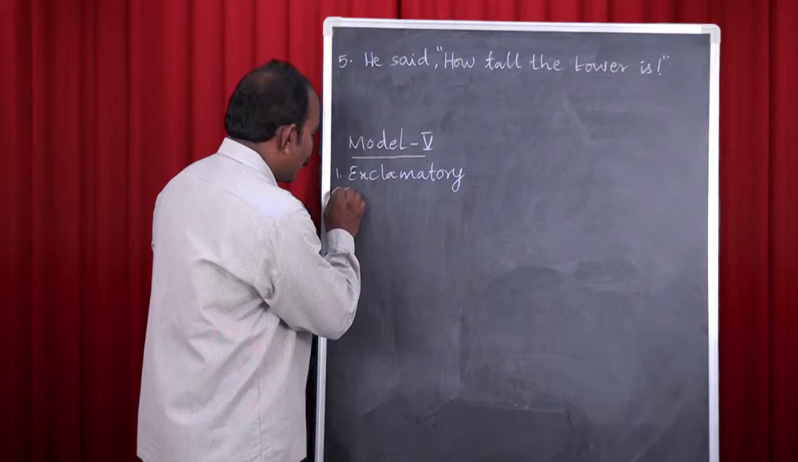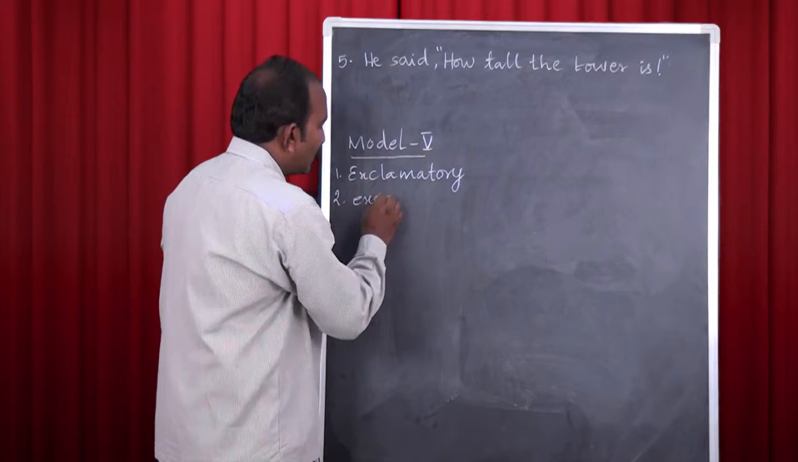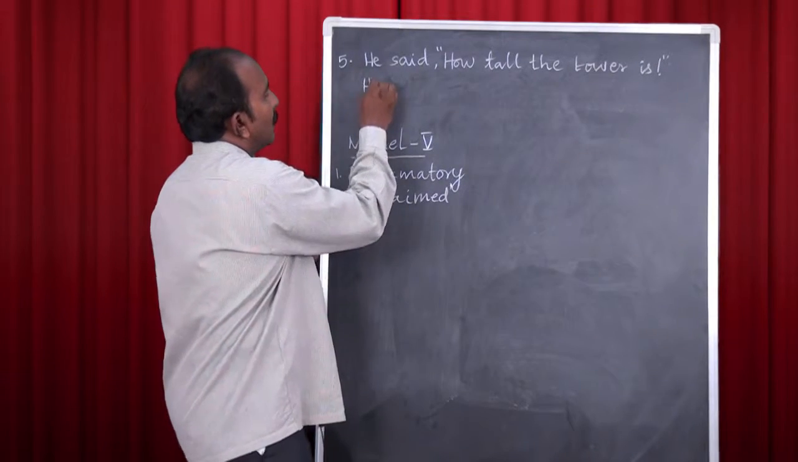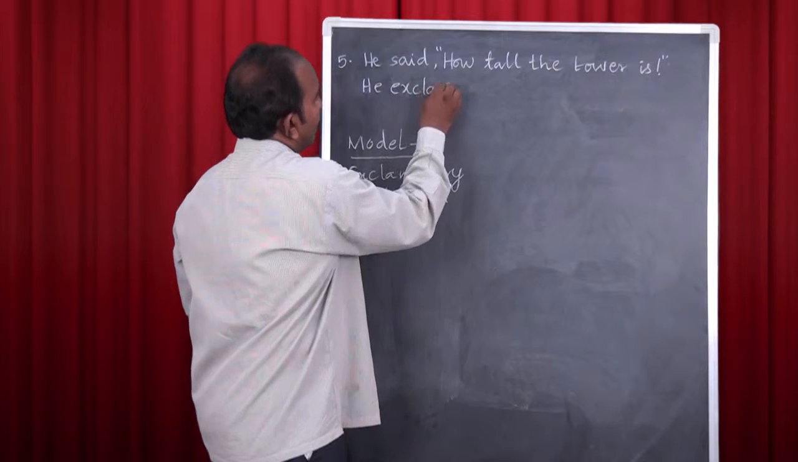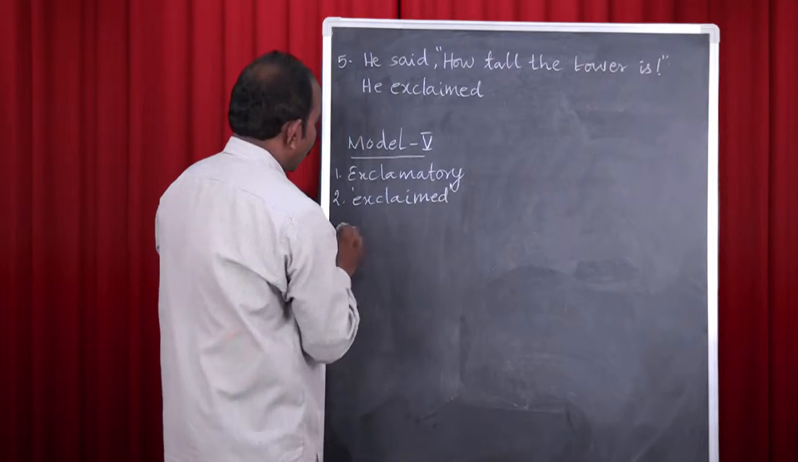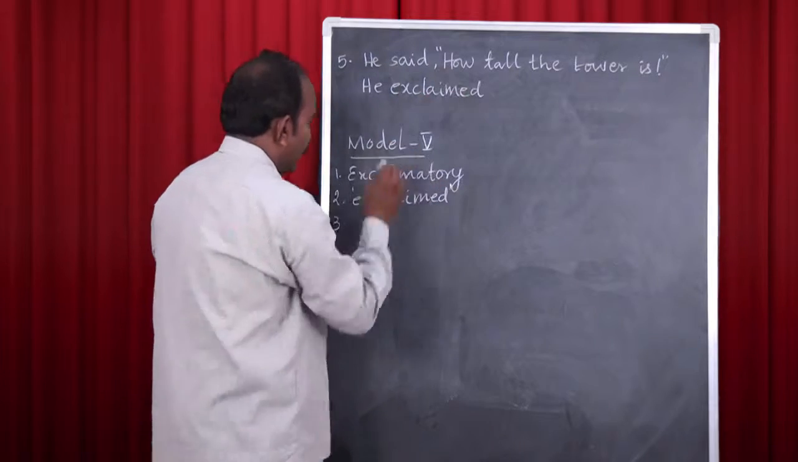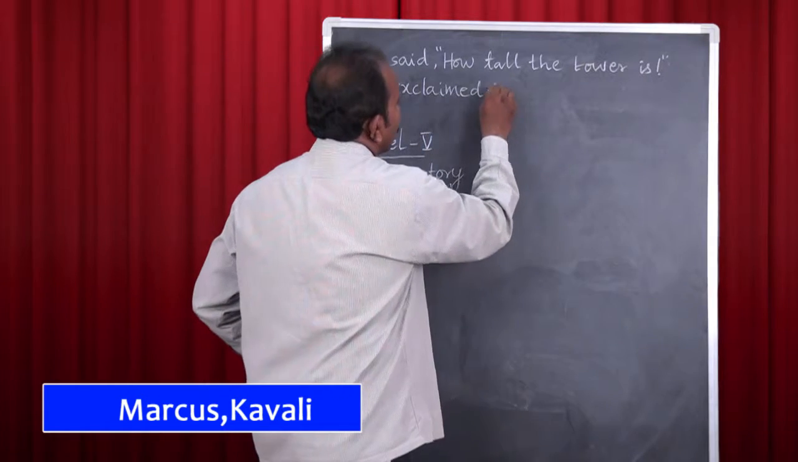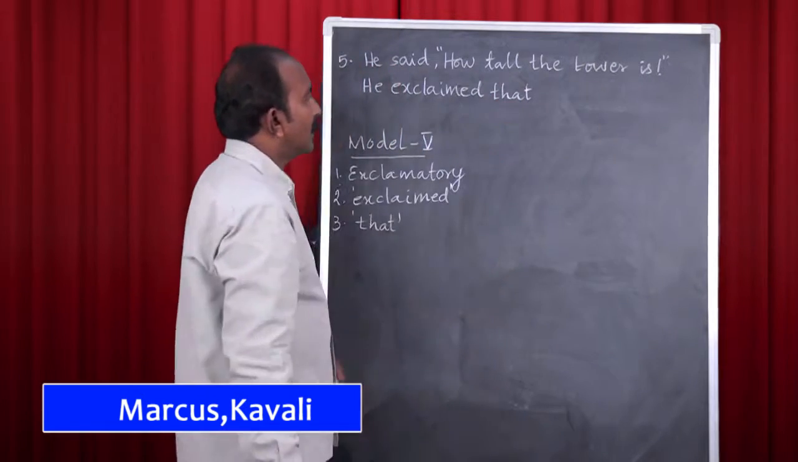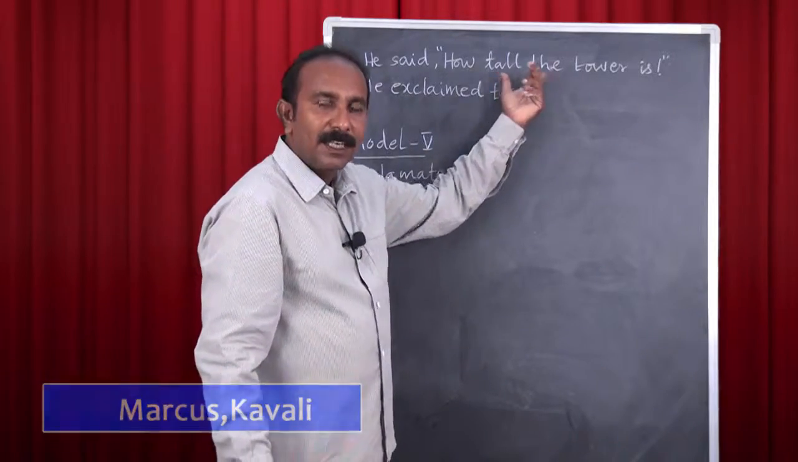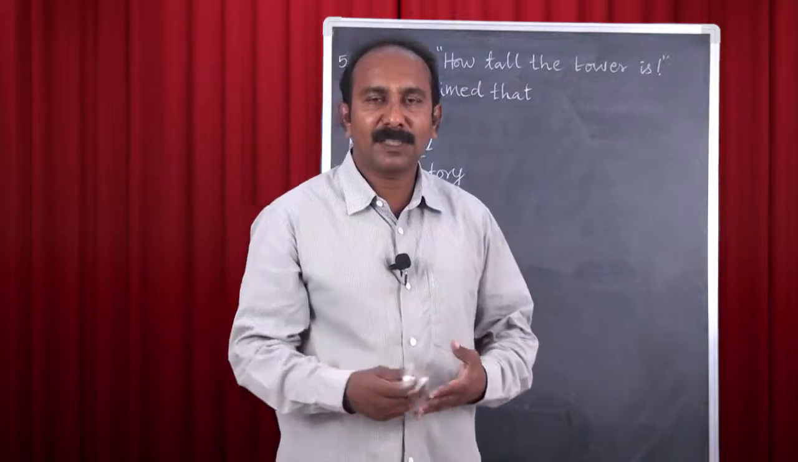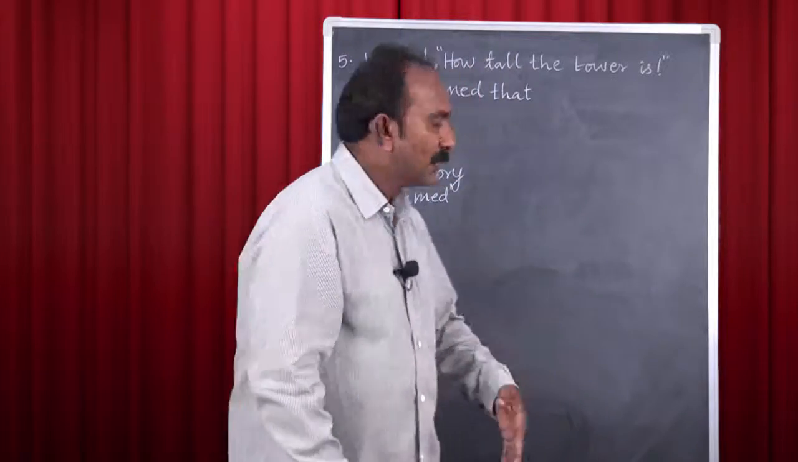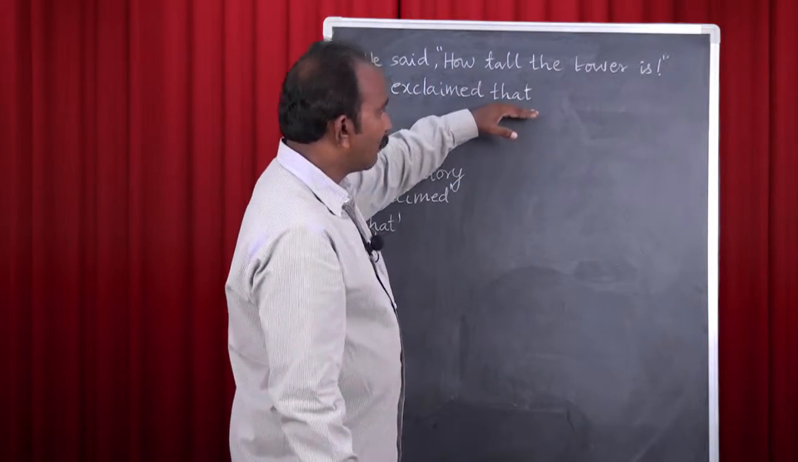And then the second point is about the use of reporting verb. Here we use exclaimed as reporting verb. So let me start. He exclaimed. And the third point is about linking word. We use that as linking word. He exclaimed that. And see here, we have an exclamatory sentence. In the indirect speech, we don't have imperative sentences, questions and exclamatory sentences. We only have statements. So this exclamatory sentence is changed into the form of a statement.